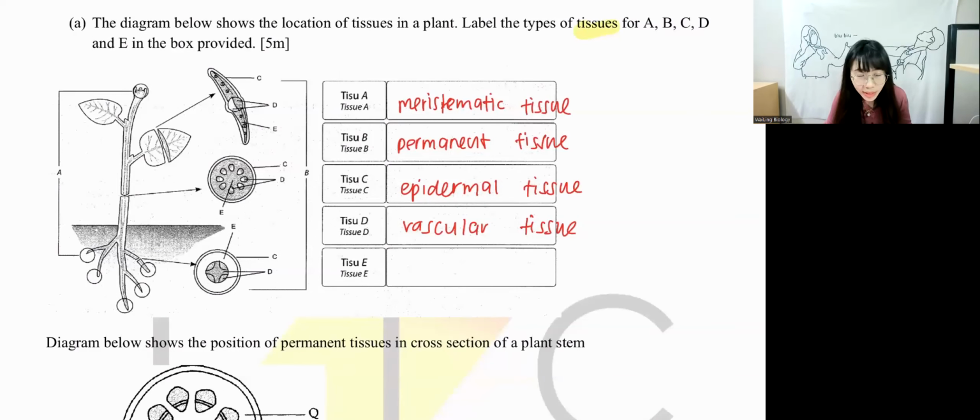Okay, E, we have only 1 tissue left. Pith, cortex, they are under ground tissue, correct? Pith and cortex, they are under ground tissue. So this is ground tissue.